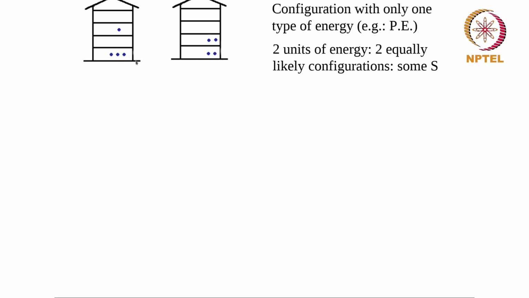It can be spread out in this way or in this way. It cannot be in any other way, because for example, if these 2 were on top, then that would be 2 over here plus 3 into, this is 0, this is 1, this is 2. If I had 2 objects here, that would be 4 plus 2, which is 6, so that's not possible. So these are the only 2 configurations I can have in the initial case where I have 2 units of energy. And these are both equally likely, they have some value of entropy, which is given by S.